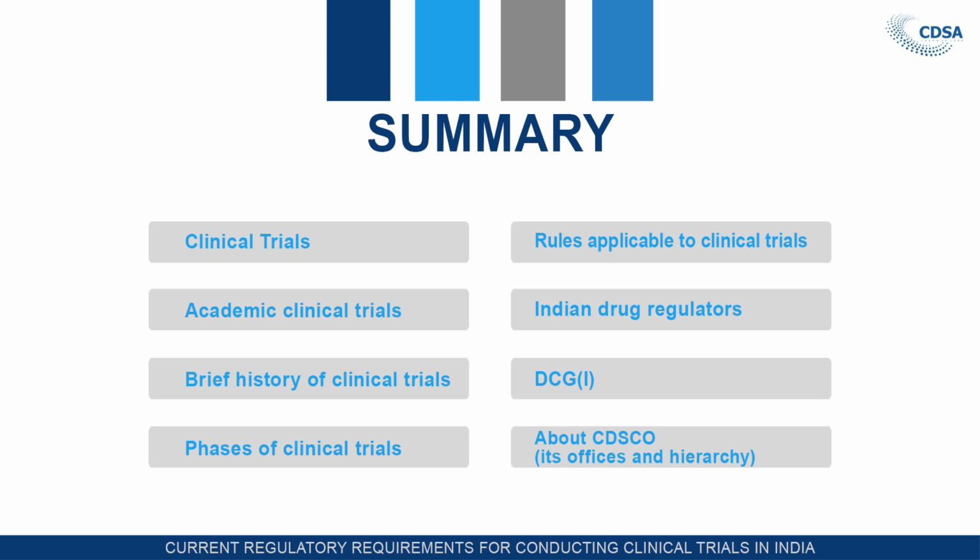Then we have seen the Indian regulators. Who are these Indian regulators? From the DCGI to the Assistant Drug Inspector, and in between the Joint Drug Controller, Deputy Drug Controller and Assistant Drug Controller. DCGI is the head of the organization. We have learned this in this lecture. So, this is all about the introductory lecture. All these things we will learn in detail in our subsequent lectures.